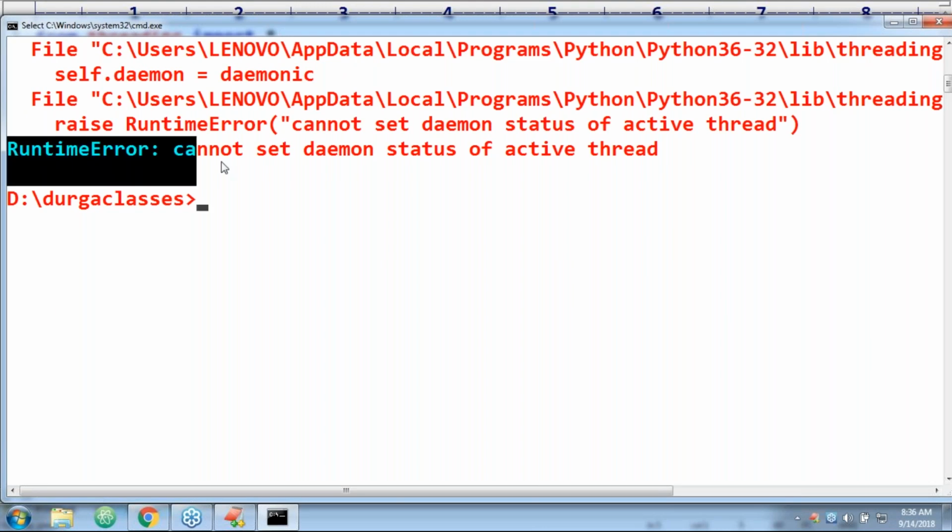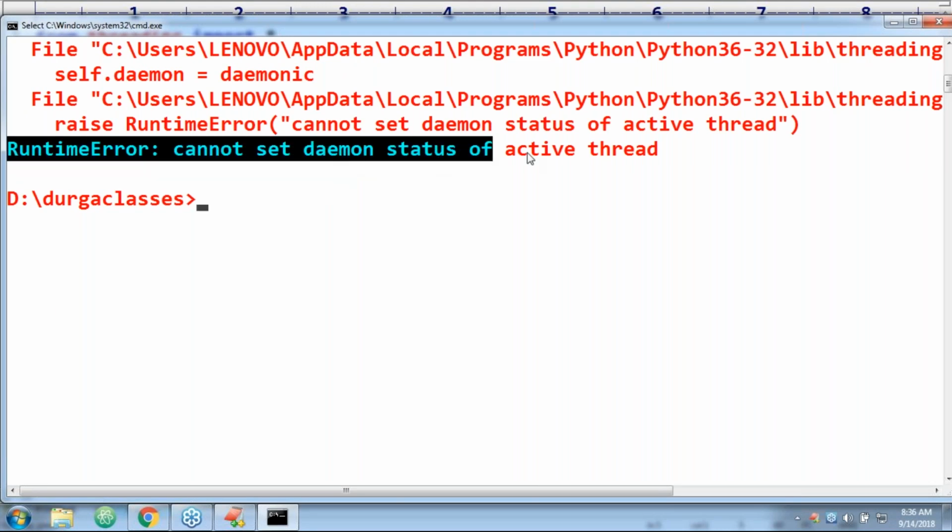Runtime error: cannot set the daemon status of active thread. So before starting a thread, happily you are allowed to change it, no problem at all. But once a thread is started, we are not allowed to change its daemon nature. Remember this one. Any doubt?